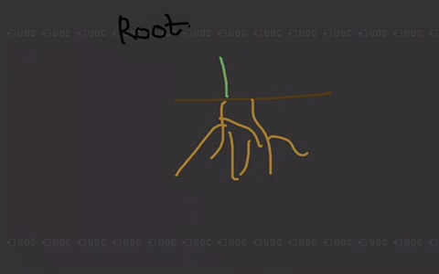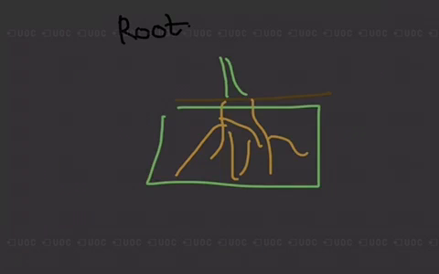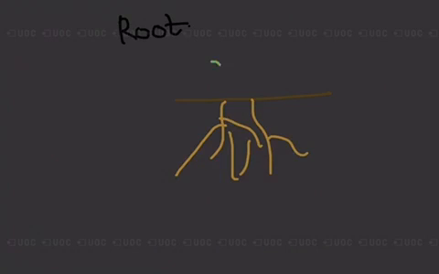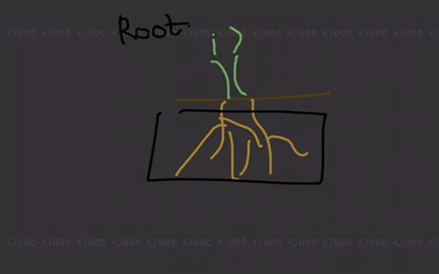And this is the plant. So we are studying root here. Now, the root is defined as the descending part of the plant axis which grows downwards into the soil, and it is positively geotropic.